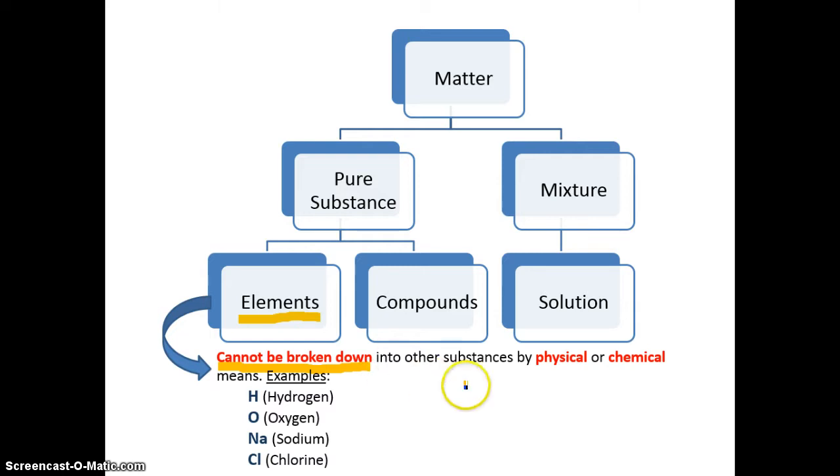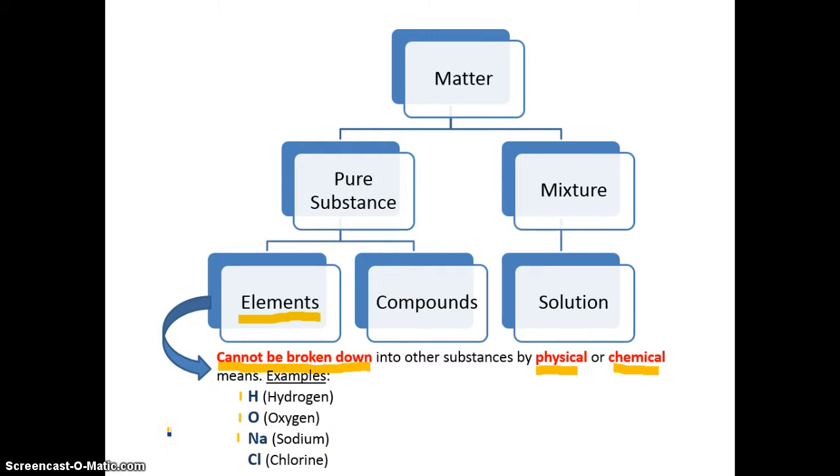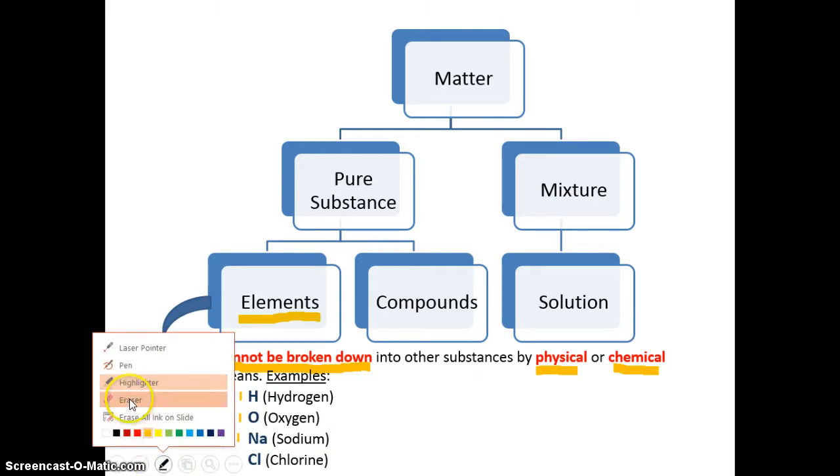They can't be broken down into other substances by either physical or chemical means. So these basically mean all of our elements that you've heard of in the past, I'm sure. Hydrogen and oxygen. Sodium is another one, chlorine, any of the 100 plus elements that we know of in the universe at this point. Let me erase this.